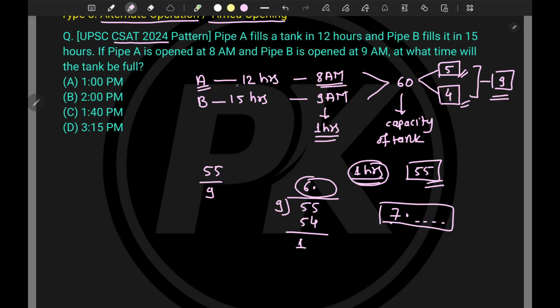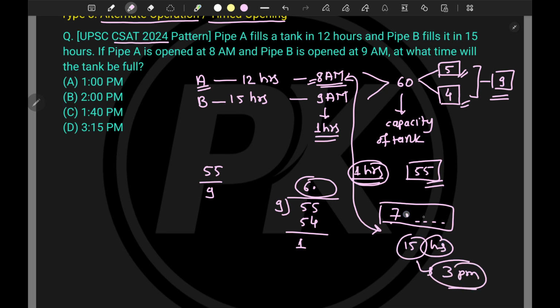The motor started around what? Around 8 a.m. Now tell me 8 plus 7 is how much? It is 15. 15 hours means how much? It is 3 p.m., right? Around 3 p.m., 3 point something. That means 3:15 p.m. This is the only option near to that, right? And hence option D is correct.